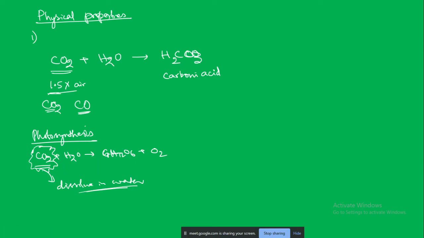And another thing is that of course any gas, if you lower the temperature of any gas, the state of the gas will change from the gas state to what state? To liquid state, and maybe to the solid state. So the same thing here with the carbon dioxide. When we reduce the temperature, go up to minus 78 degrees centigrade, it will become the solid.